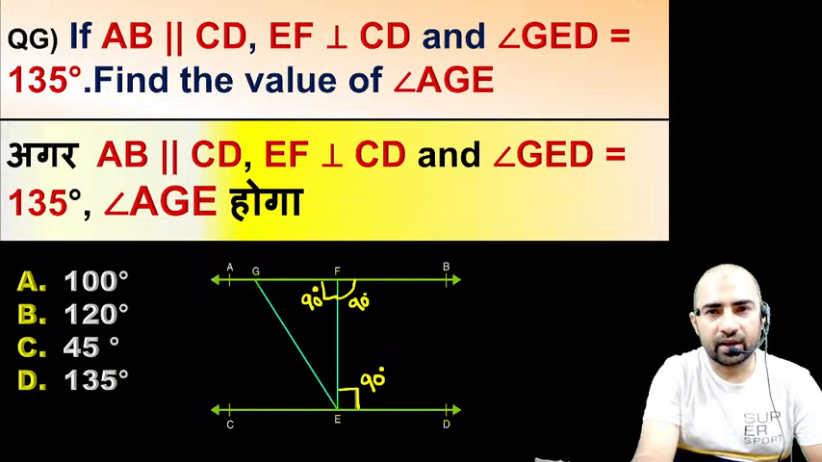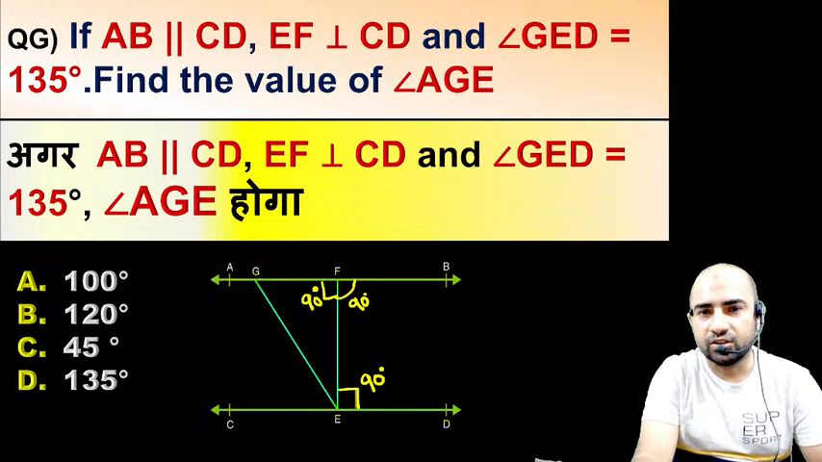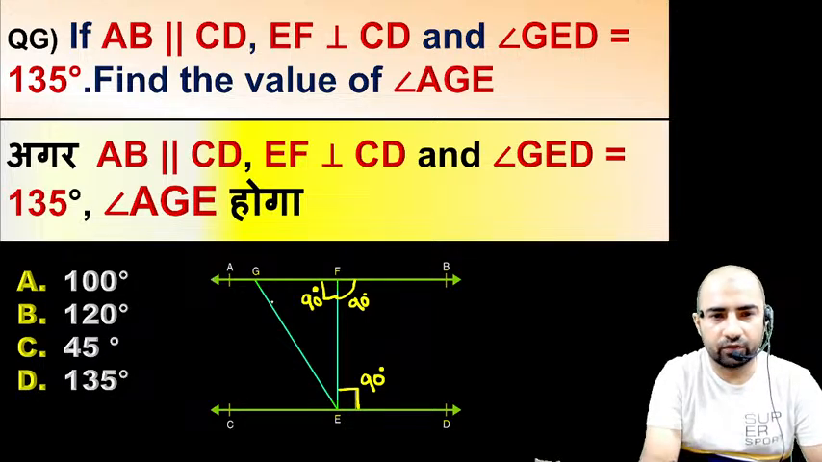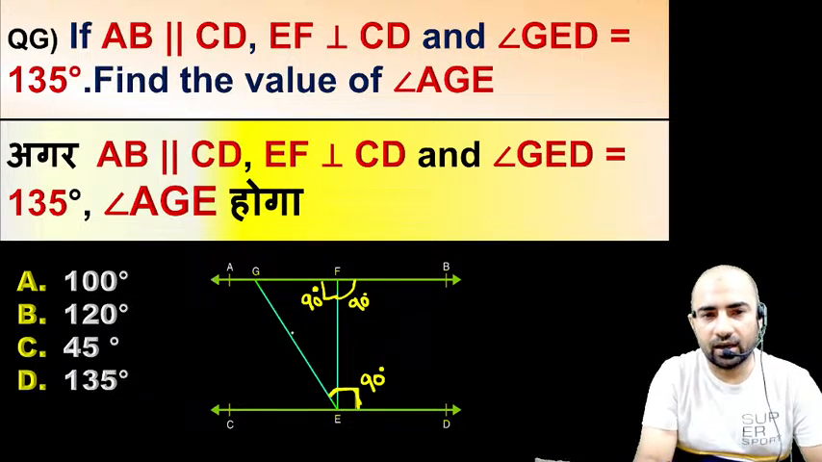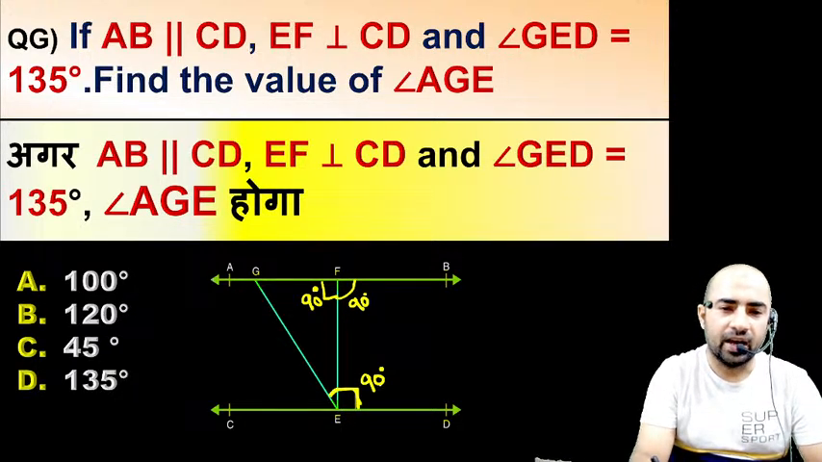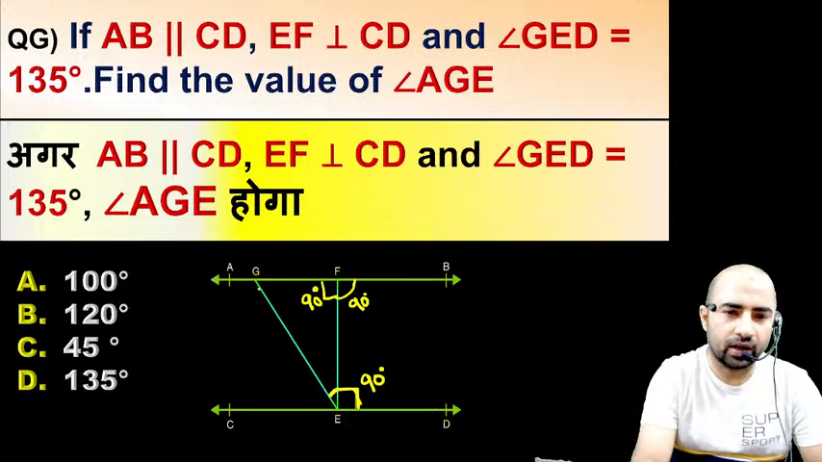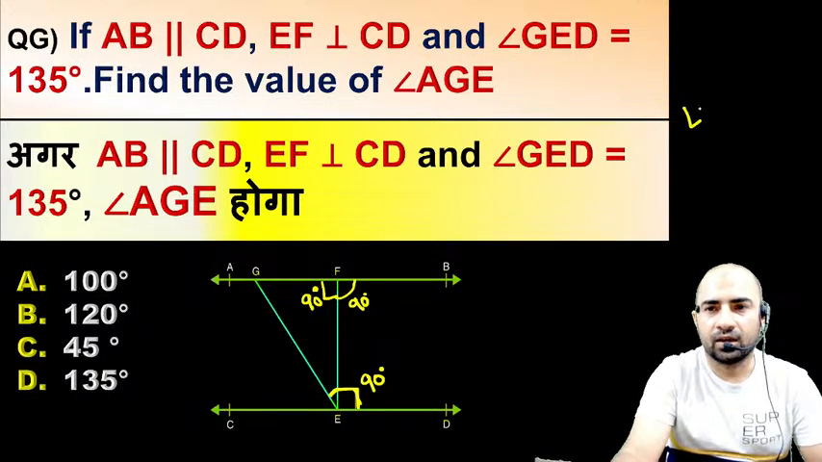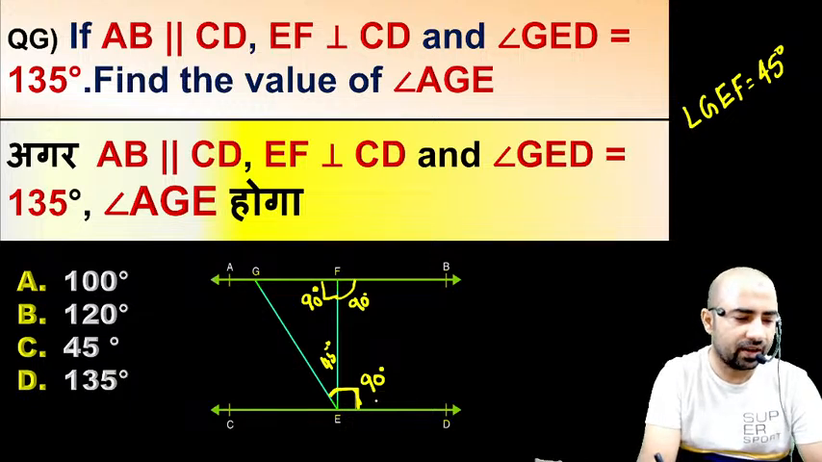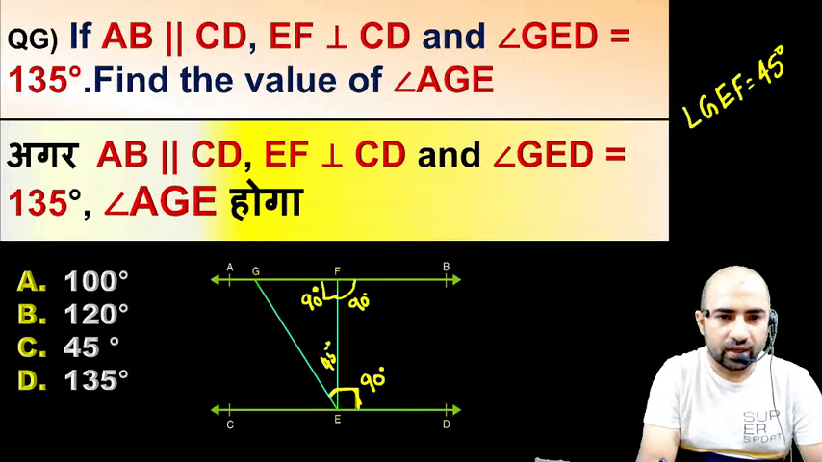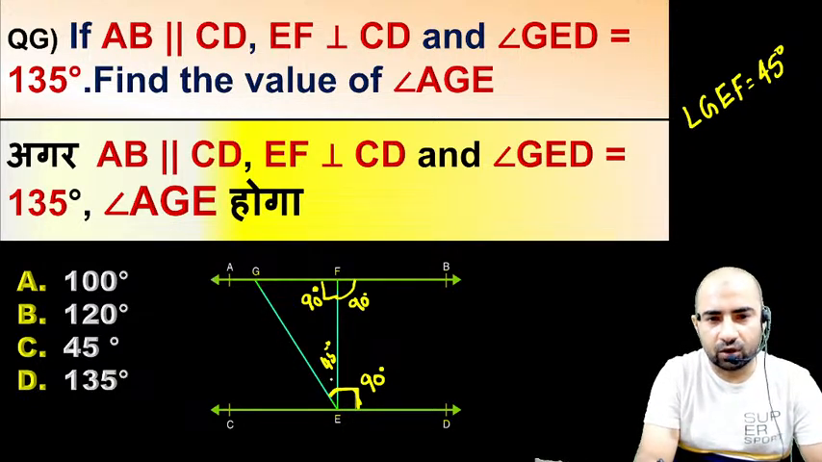Clear? Now what angle we have been given? Angle GED. So here GED means this complete angle is given. This whole angle GED is 135, and if this angle is 90, then this small angle GEF would be equal to 45 degree. So this angle would be 45 degree, as this whole angle is 135.